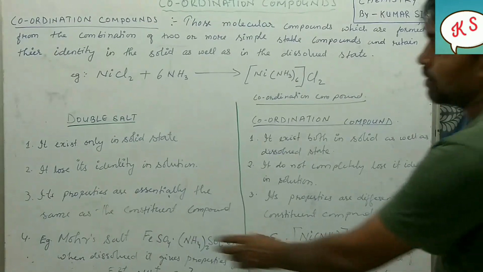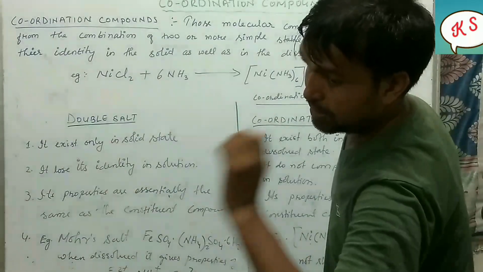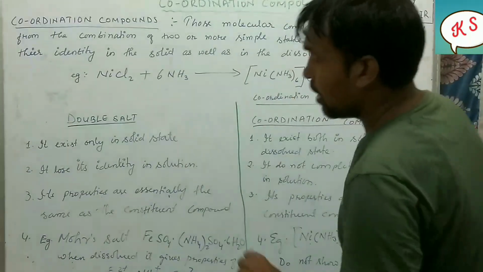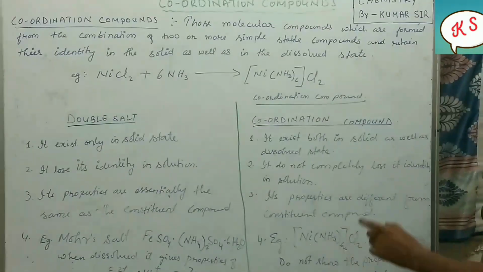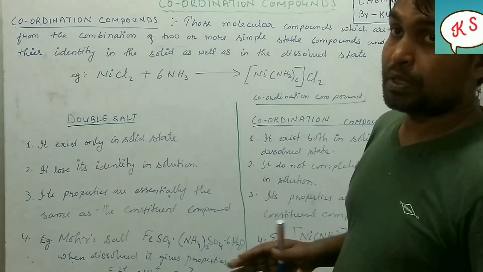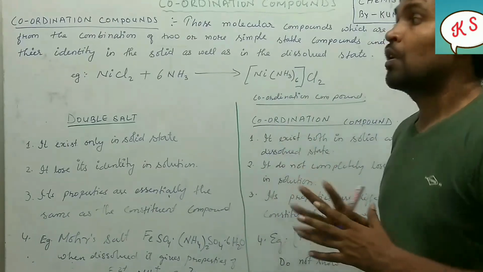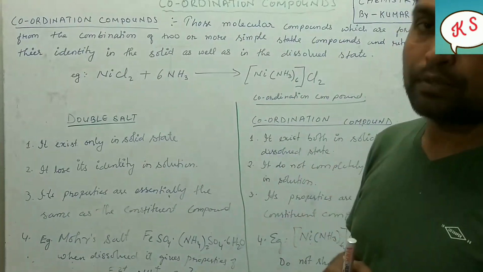Whereas double salt, when dissolved, shows the properties of its constituent compounds, these coordination compounds, when dissolved, do not show the properties of their constituent compounds. I hope these two points are very clear to you.